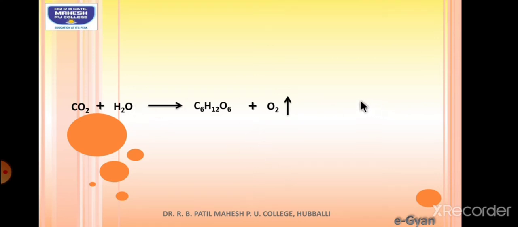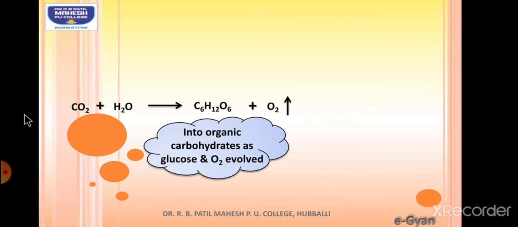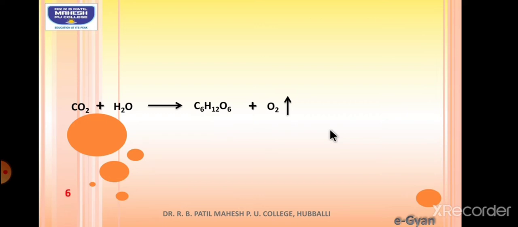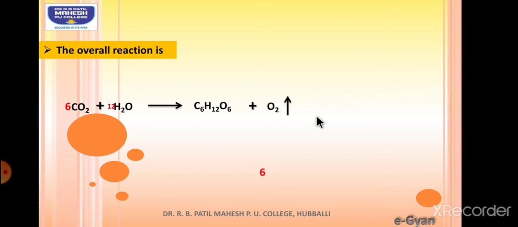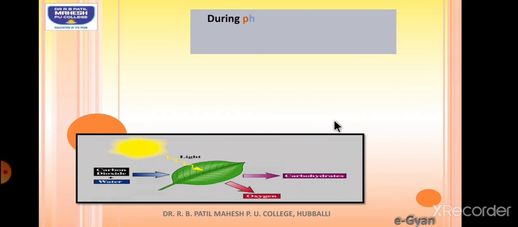Okay, so now let's try to understand. Carbon dioxide and water are converted into organic carbohydrates as glucose, and also there is a release of oxygen. So let's balance the equation. 6CO2 plus 12H2O giving rise to C6H12O6 plus 6O2, and if you remember 6H2O, so that becomes overall reaction for the photosynthesis.